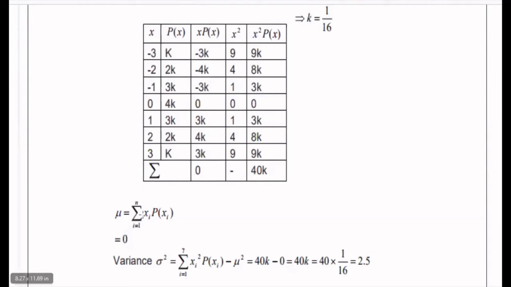So we know the formula. Mean is equal to summation of xi into p of xi. Here, what is xi into p of xi? Already we got 0. The mean value will be 0.